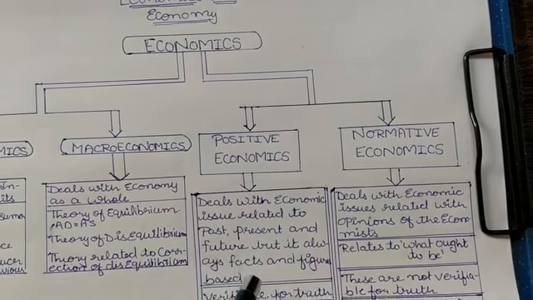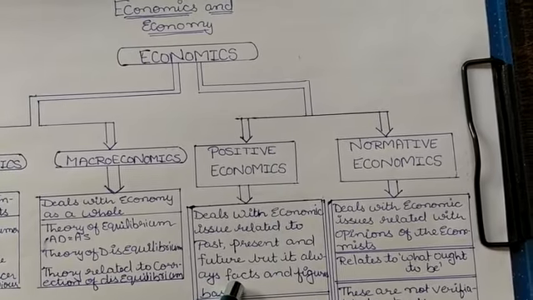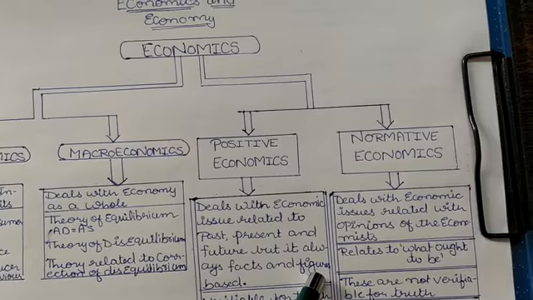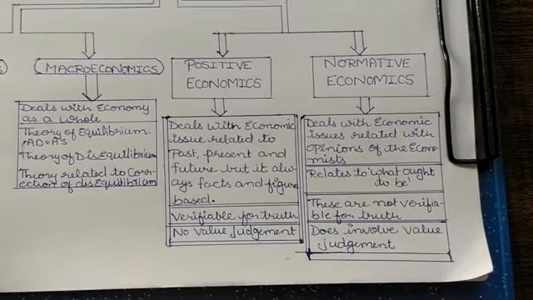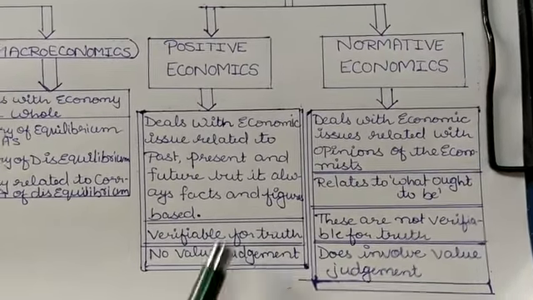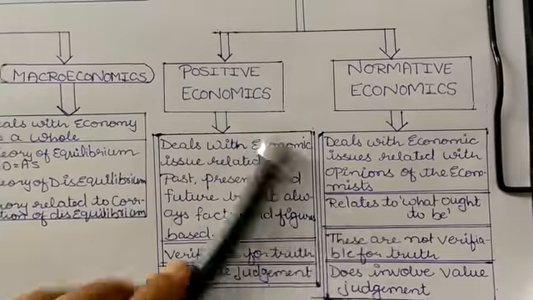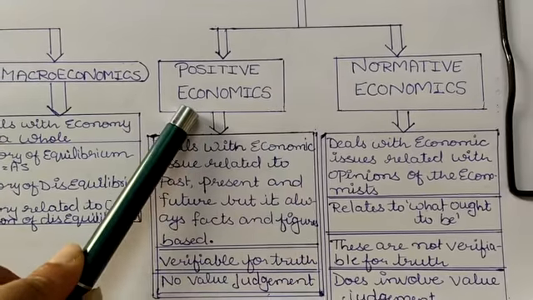These are purely related to facts and figures. It means we can check their authenticity. Yes, dear students, we can check authenticity while using the concept of positive economics.